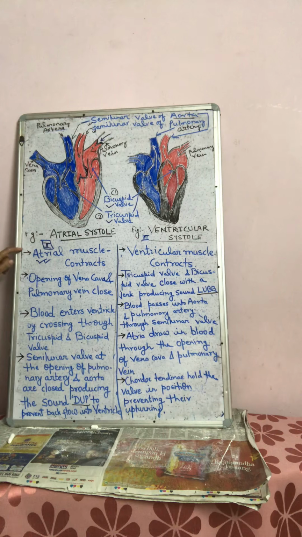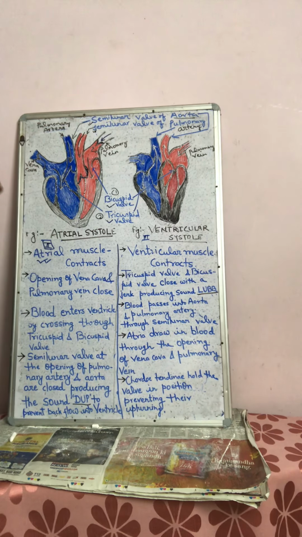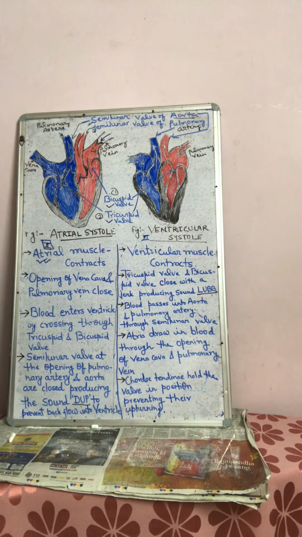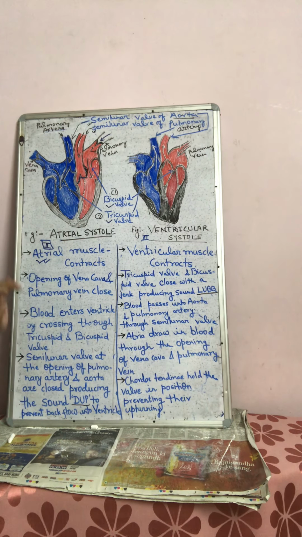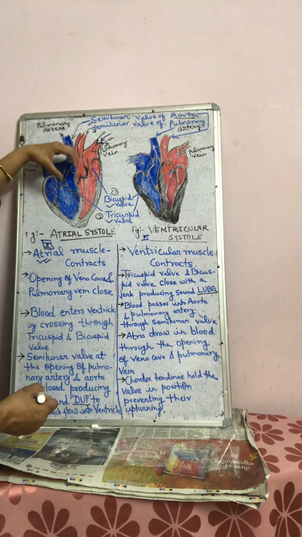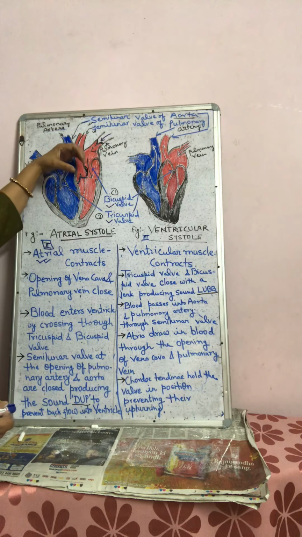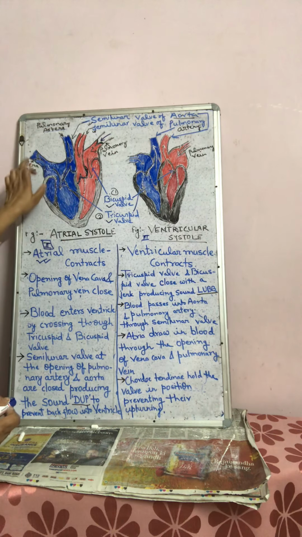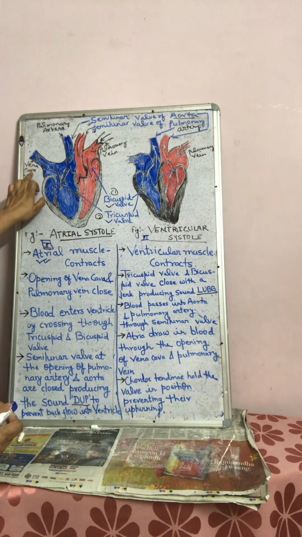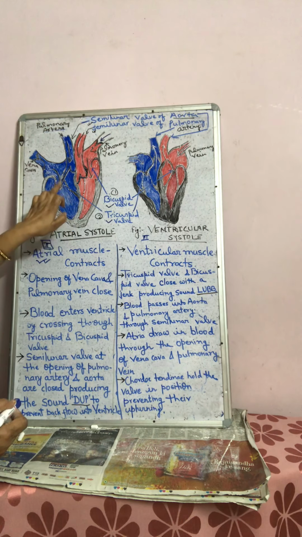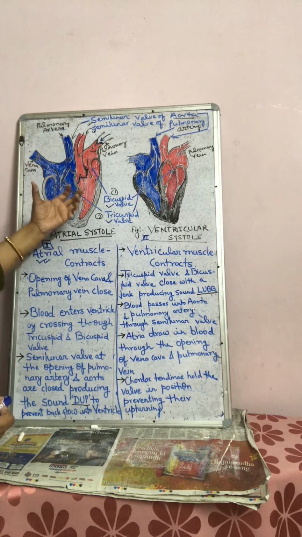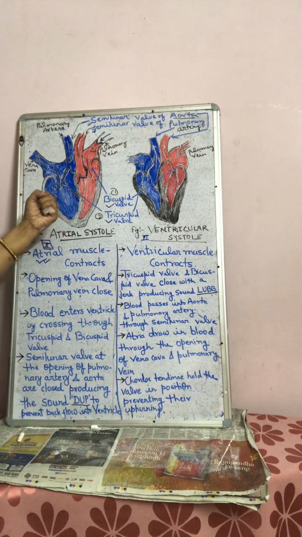Now come to the atrial systole. What happens during atrial systole? After joint diastole, when both the auricles and ventricles are in relaxed condition, auricles contract, and due to contraction of auricles, blood fills in the ventricle with high speed.